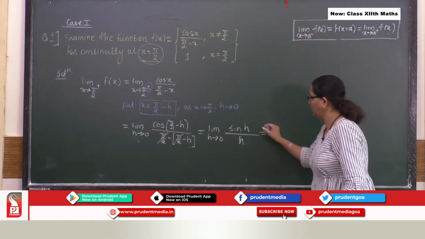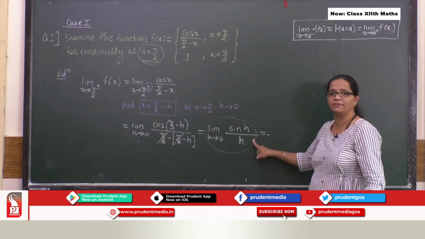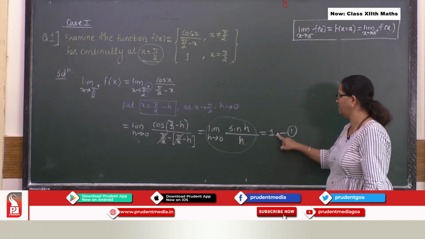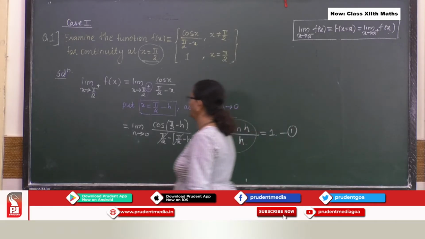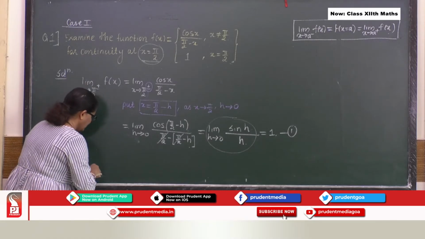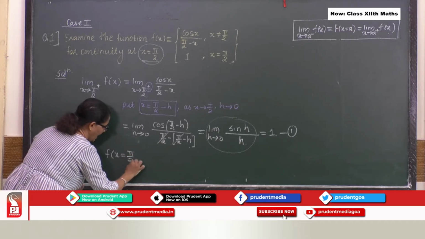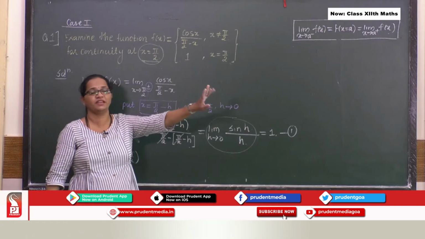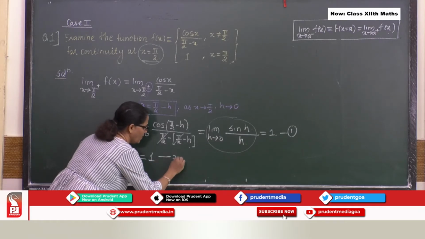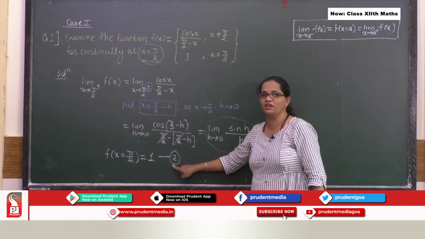Okay. So here you know this is a very important formula in the substitution method that we use. So the answer I get is 1. So this is my equation 1. Over here let us talk about the second condition. So what is my second condition? The second condition is f of x equal to pi by 2. So at x equal to pi by 2, you don't have to worry about it, the value is given. So what is the value? 1. So this is my equation 2. So here I get my equation 1, here I get my equation 2.